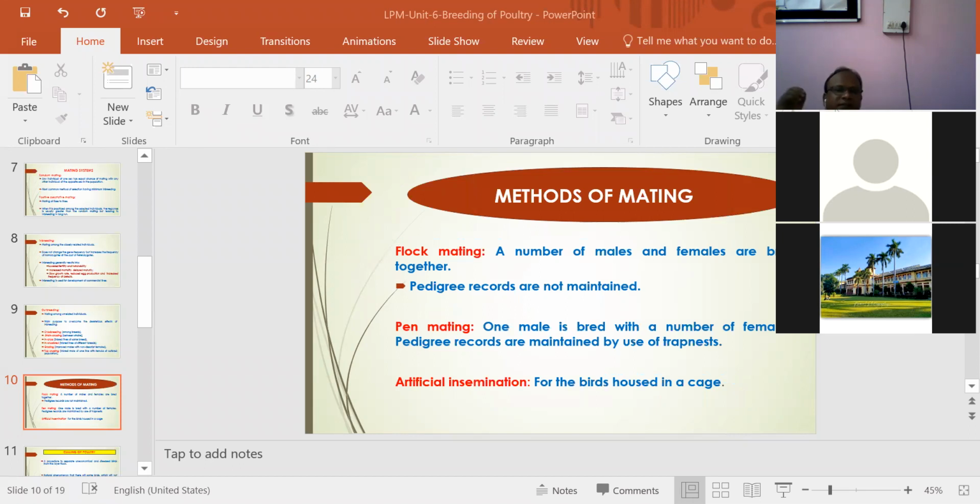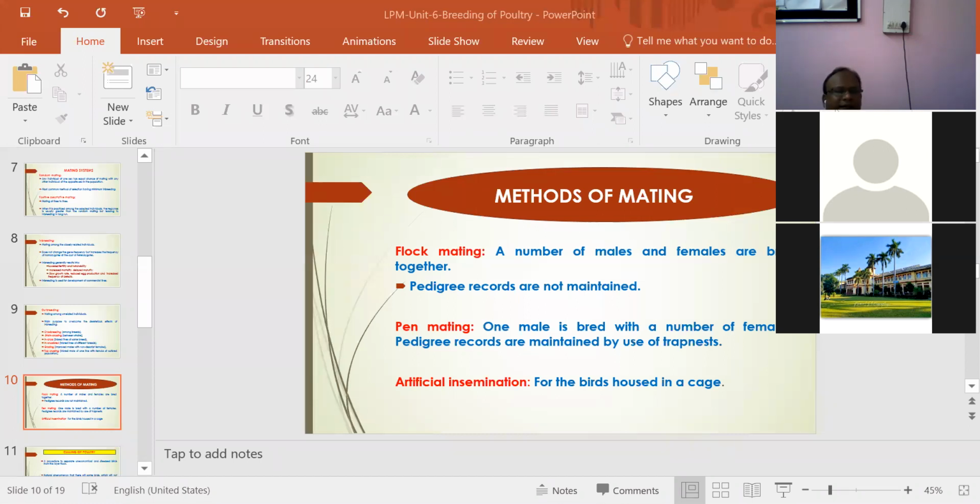Next, method of mating. How can males and females be mated? There are three types of mating. First is flock mating, where a number of males and females are bred together. It is just a type of random mating. For example, if in a pen there are 10 or 15 females, we give 5 or 6 males, or 10 males. In flock mating, we don't know which male is mated with which female, so pedigree records are not maintained.